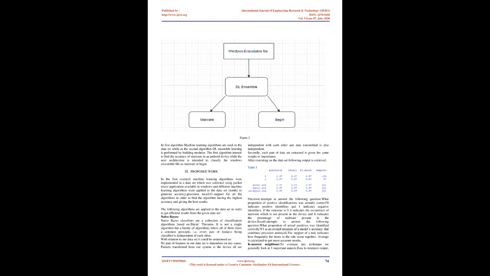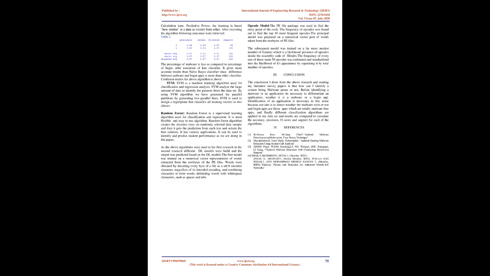Recall attempts to answer the following question: what proportion of actual positives was identified correctly? F1 is an overall measure of a model's accuracy that combines precision and recall. The support of a rule indicates how frequently the items in the rule occur together. Average is calculated to get more accurate results.